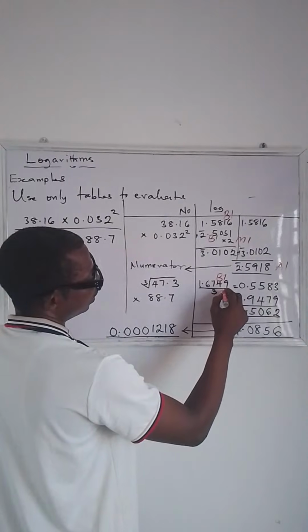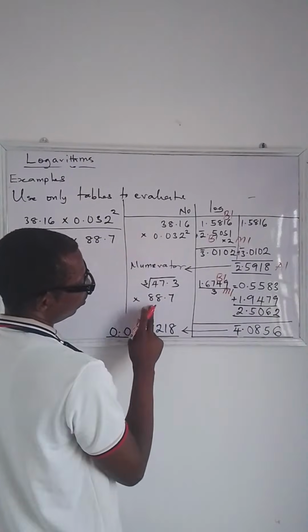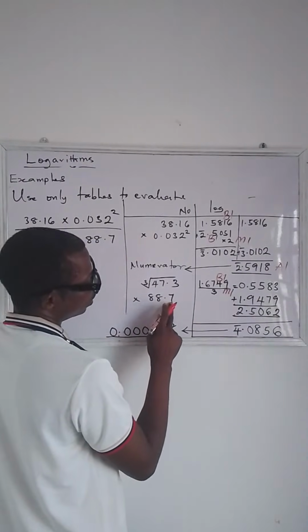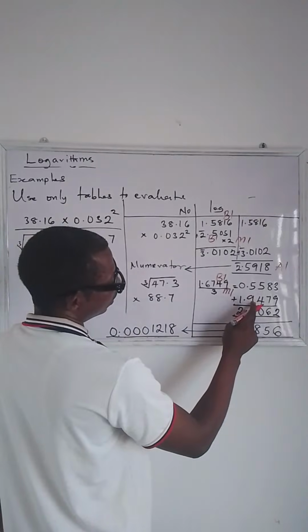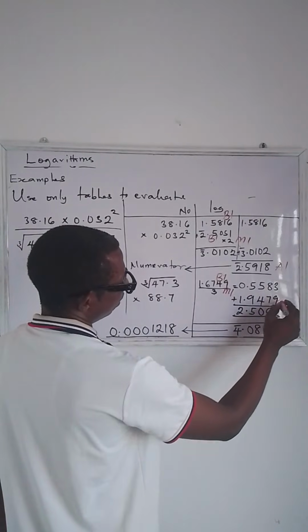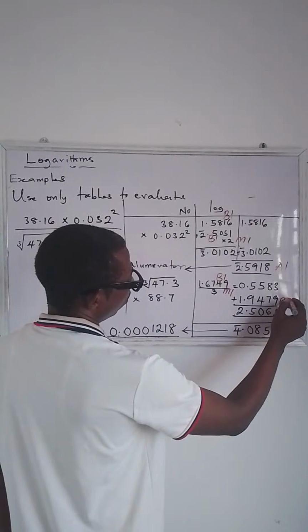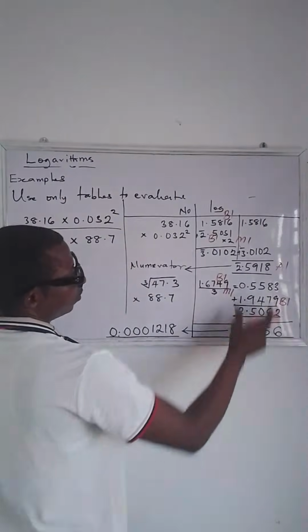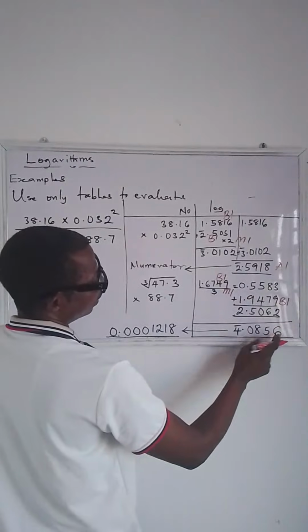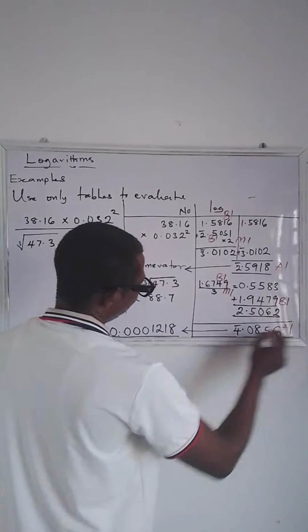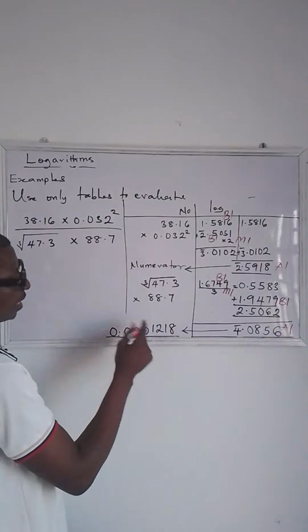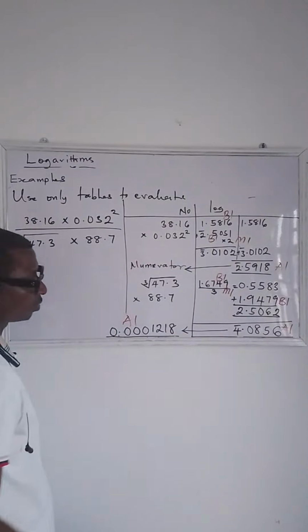For dividing by 3, we have M1. For checking 88.7 to be 1.9479, we have B1. For subtracting and getting the correct answer, we have A1. And for getting the final answer, we have another accuracy mark 1.